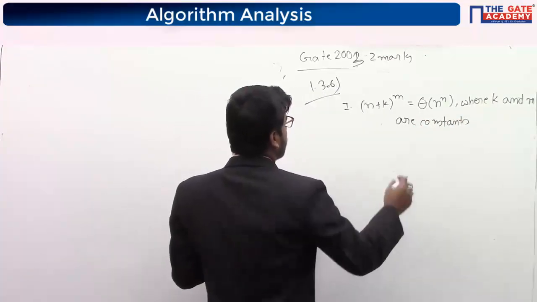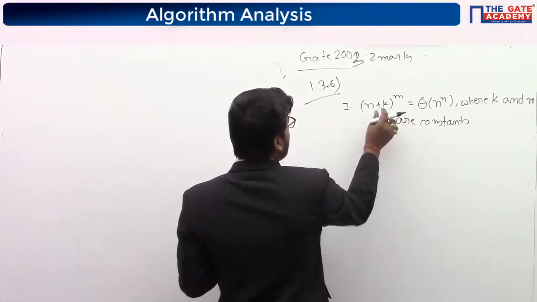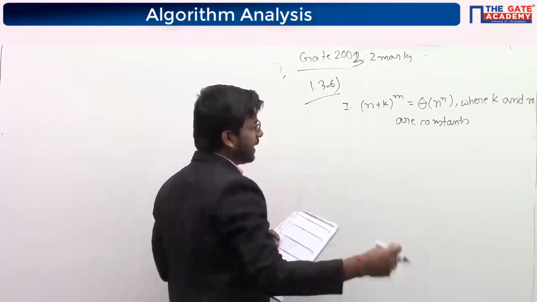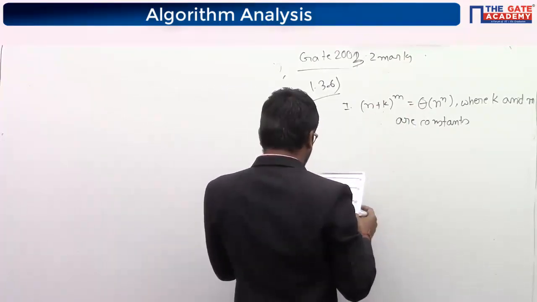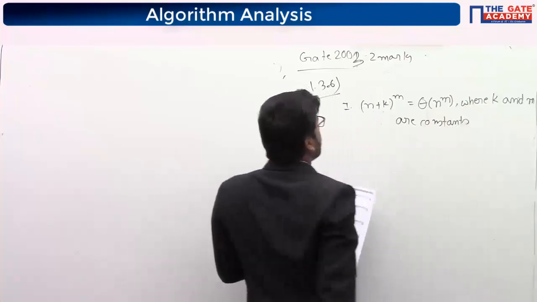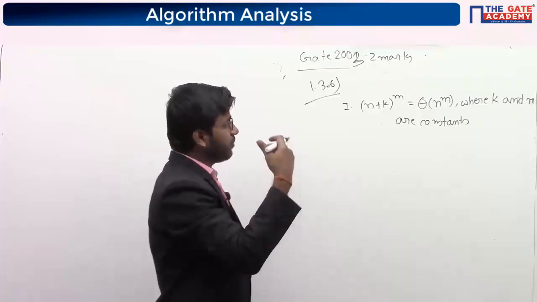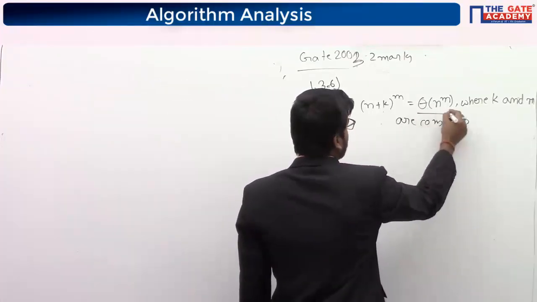Now see, where k and m are constants, if we do something we will get k to the power m, which will again be a constant. But here it should be n to the power m. It is not going to be constant; it is n to the power something. n is not a constant here. So it will be theta of n to the power m.